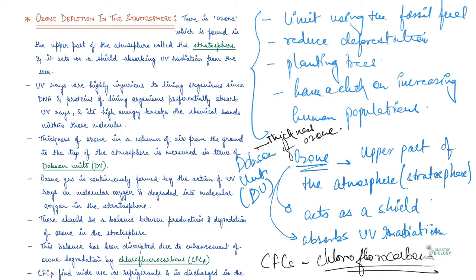Right now, although ozone depletion is occurring widely in the stratosphere, the depletion is particularly marked in the Antarctic region, and that has resulted in the formation of a large area of thin ozone layer, which is also known as ozone hole. So there is a hole now, right? So basically, there is a thinning of the ozone layer just above the Antarctic region.